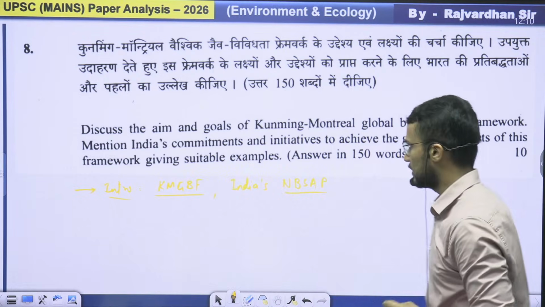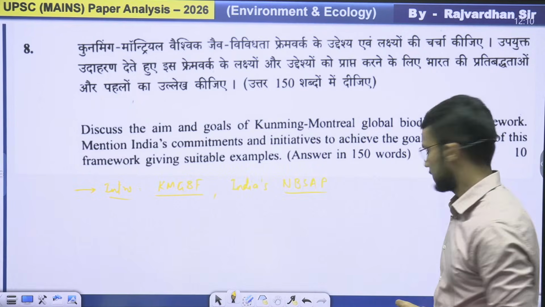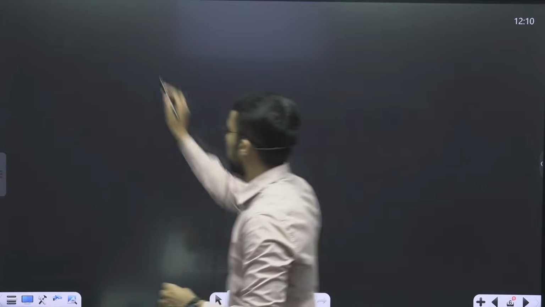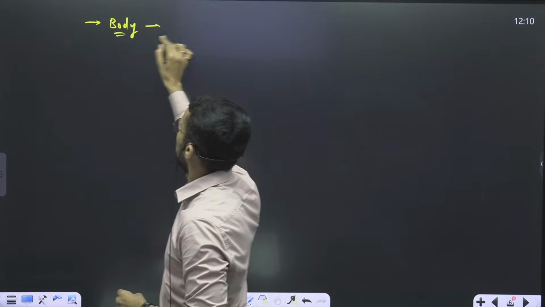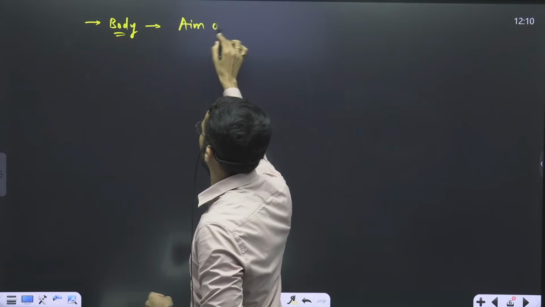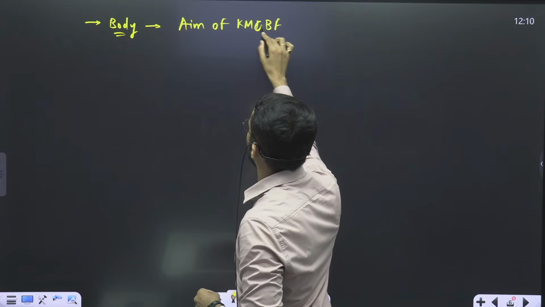Okay. Next is the body part. As the question is very straightforward, it is asking about the aim of the Kunming-Montreal Global Biodiversity Framework.